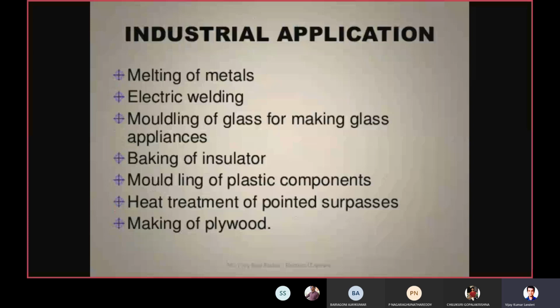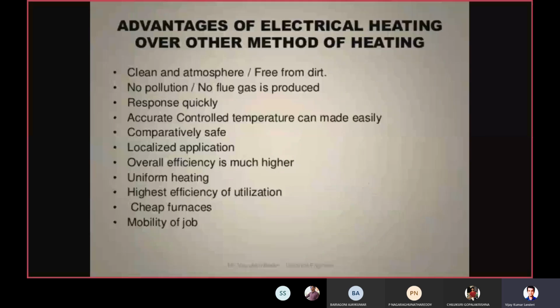Now heat treatment for the painted surfaces and making of plywood. In all these cases we are using the electrical heating concepts. So now coming to the advantages. What are the advantages of electrical heating over the other methods of heating? We can heat in some other way also. So what is the advantage of heating by means of electric energy rather than the other one?